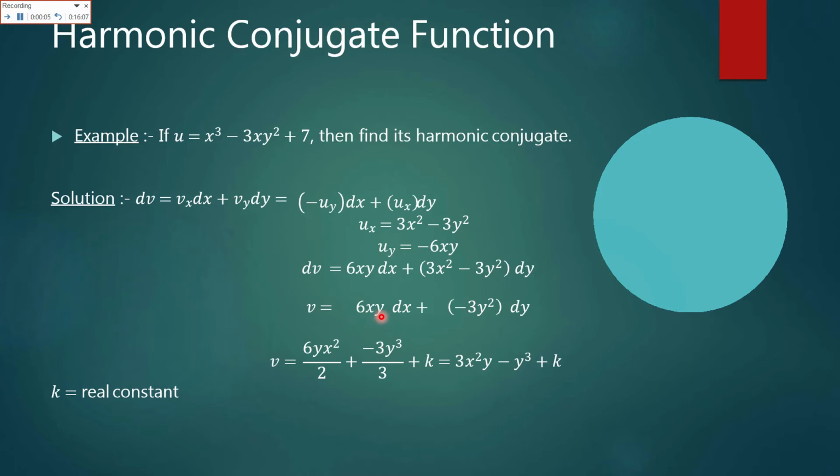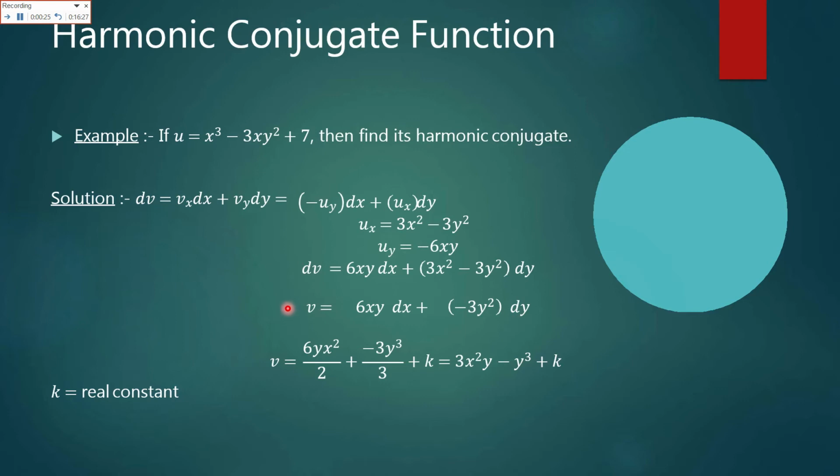So 6xy dx as it is, and this term would also be as it is, only the x term would be 0 by the definition of the harmonic function. So dv is equal to 6xy dx minus 3y square dy.